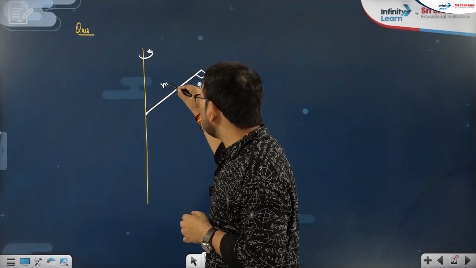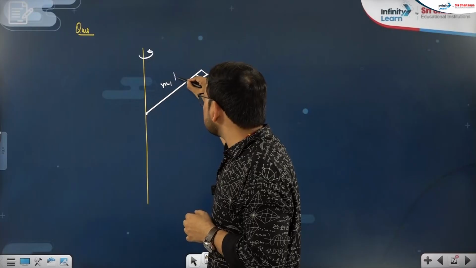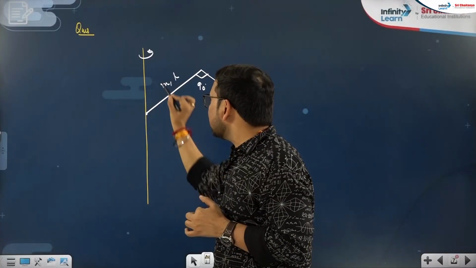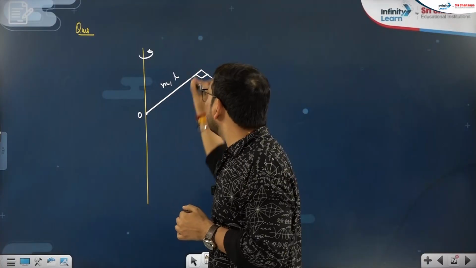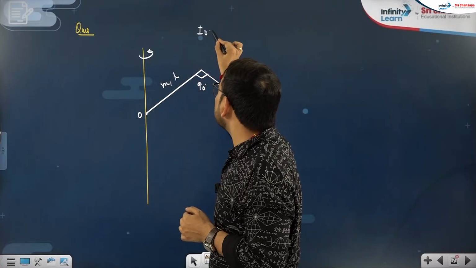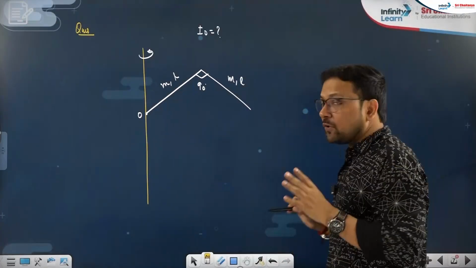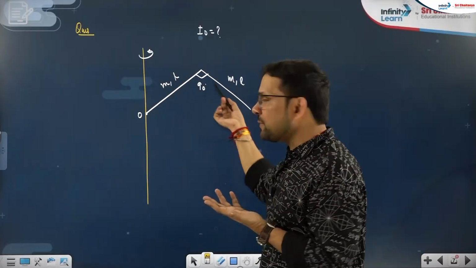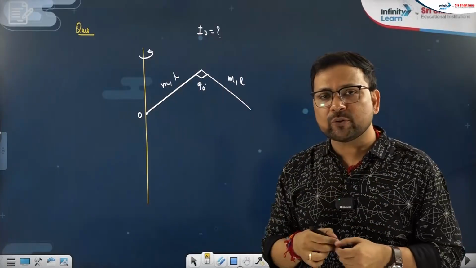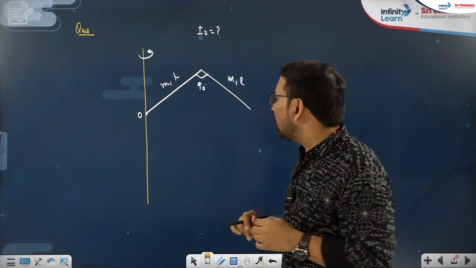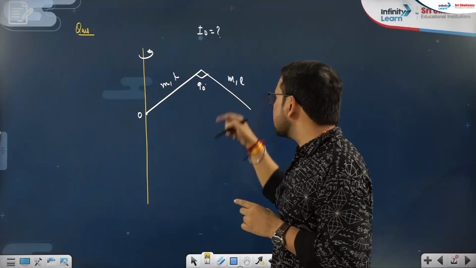This mass is M, length is L. This mass is M, length is L. And it is rotating like this, and about O, I want to write the moment of inertia. As I told you, use the objective approach for a uniform rod. I am assuming this because no non-uniform distribution is given in the question, so we will take both rods as uniform. Now focus. How much total mass is there?